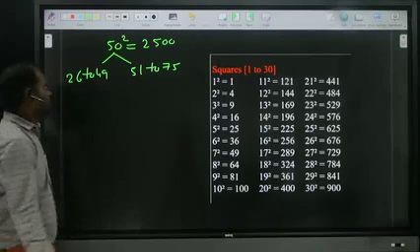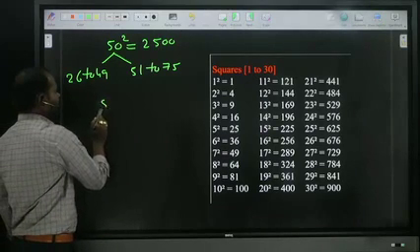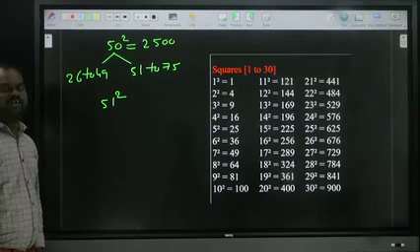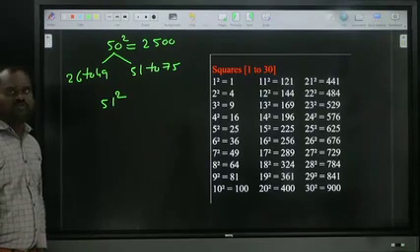Shall we see now? For example, I want to find 51 square. First of all, 50 square is how much? 2500.